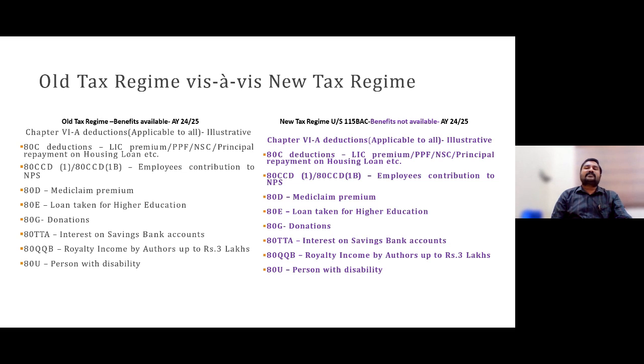Only those three deductions, again for the sake of clarity: 80CCD(2), 80JJAA, and the Agniveer fund 80CCH. Only these three sections are eligible for new regime holders going for the default regime, for assessment year 2024-25 also.